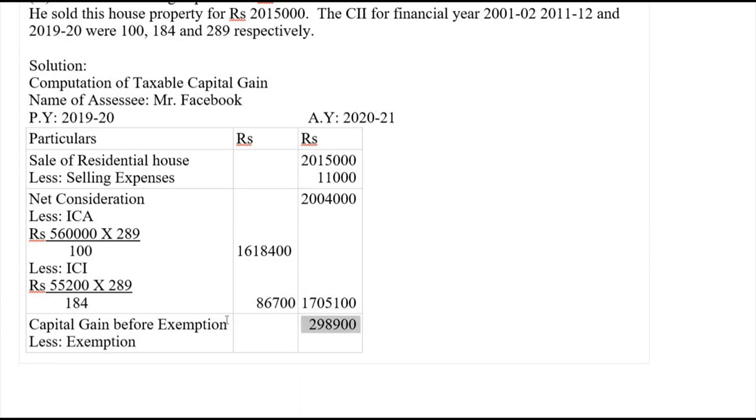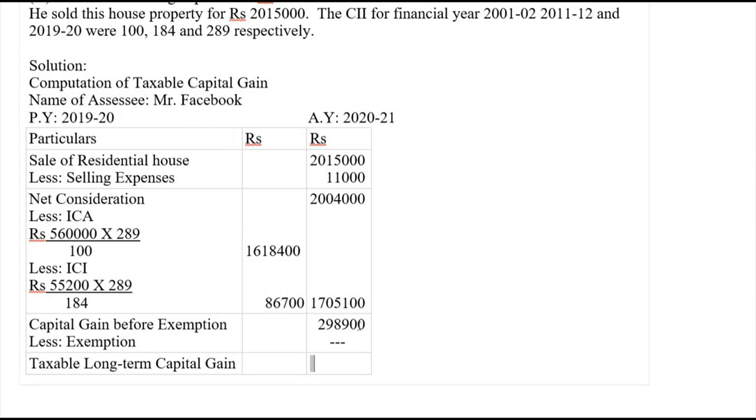There is no exemption here, so let's put a dash here. So the taxable long-term capital gain comes to rupees 2,98,900.